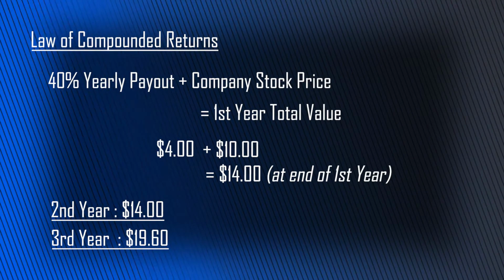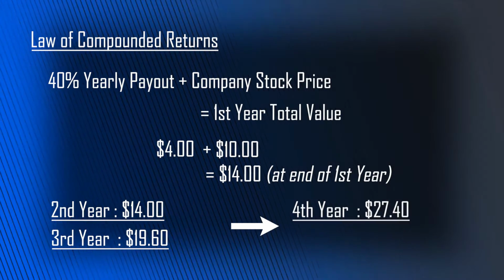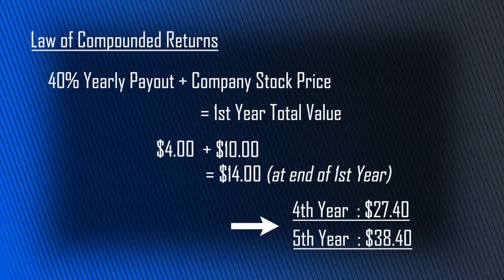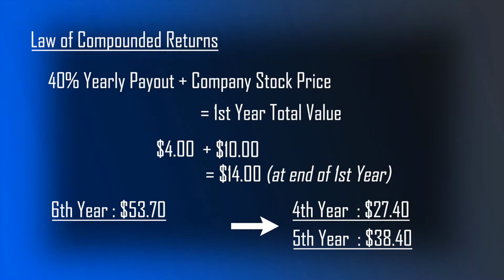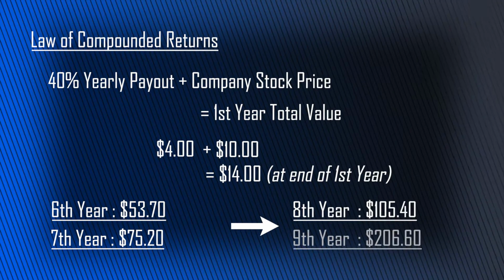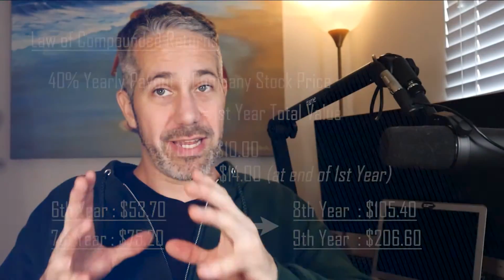Now we're compounding returns. Then in year 4, 40% on $19.60 is $27.40. Year 5, 40% on that is $38.40. Another 40% gets you to $53.70. Another 40% gets you to $75.20. Then $105. Then $147. Then $206.60. And in year 10, you've turned your initial $10 by compounding into $289.20 just by reinvesting that 40% back into your business, forgetting about taxes or anything else in reality. So the power of compounding is pretty cool, and it would take 20 years to get your $10 to $8,366, 24 grand in 30 years.